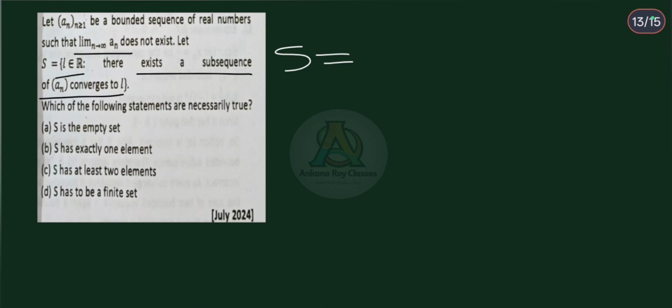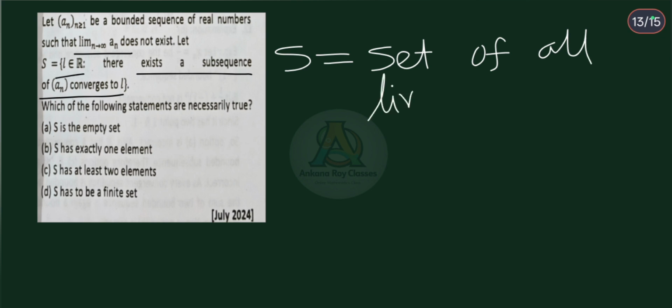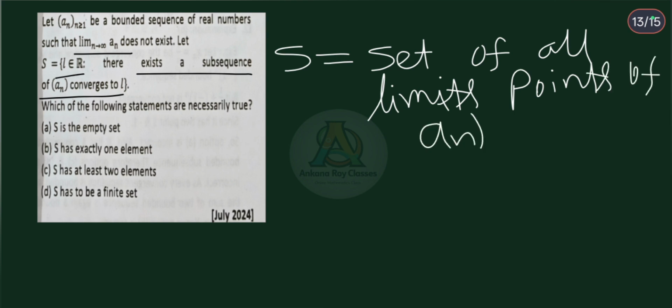Therefore, S is actually the set of all limit points of an. सीक्वेंस का जो लिमिट पॉइंट का डेफिनेशन वो तो यही है ना.